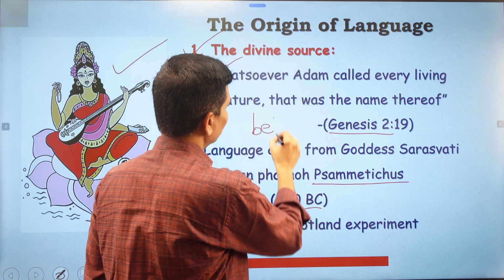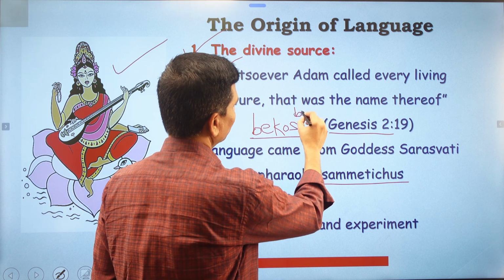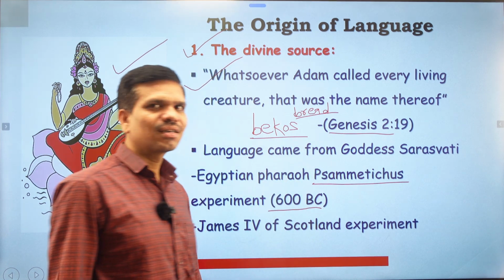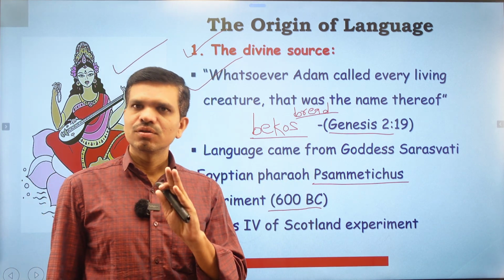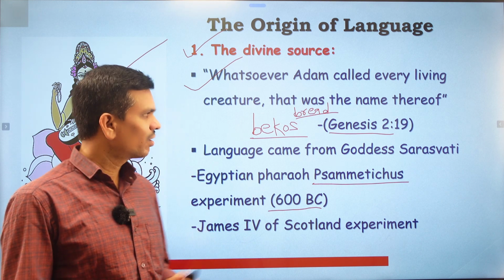Now this bekos means bread. So this word is bread. It was the first utterance of that child after 2 years living in the company of sheep or goats.